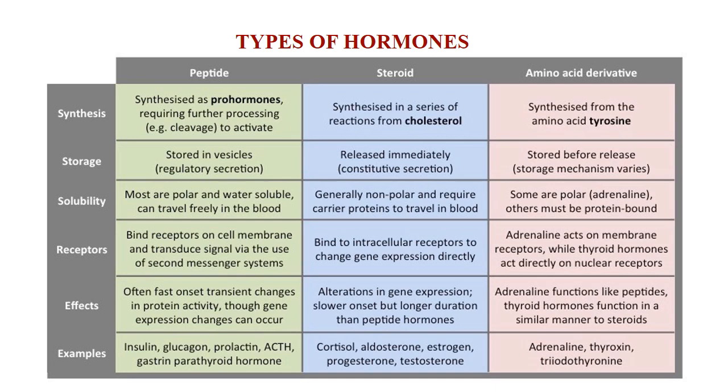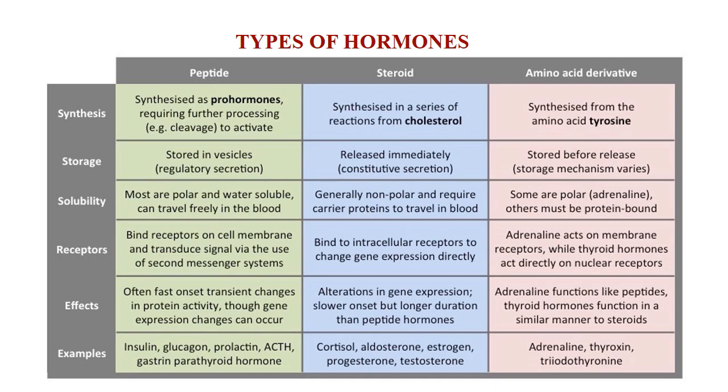Therefore steroid hormones are not packed in vesicles, unlike the peptide hormones which are packed in vesicles. There is no necessity for the steroid hormones to be packed in a vesicle. Instead, they simply diffuse out of the cell that makes them as they are synthesized. Some of the steroidal hormones are cortisol, aldosterone, and the reproductive hormones like estrogen, progesterone, testosterone, etc.